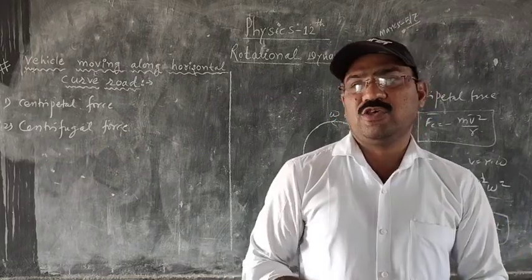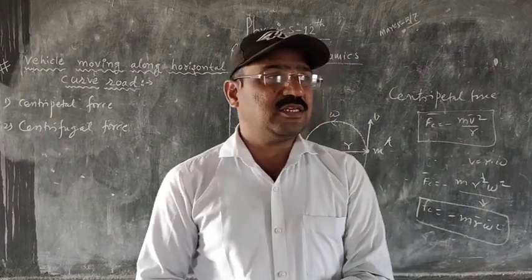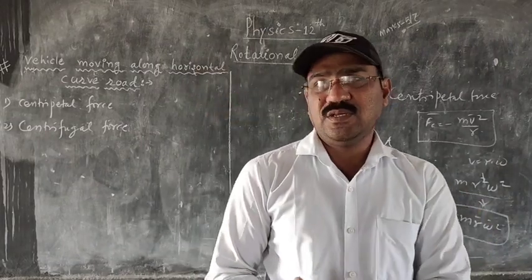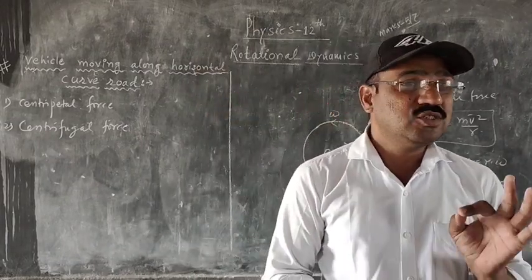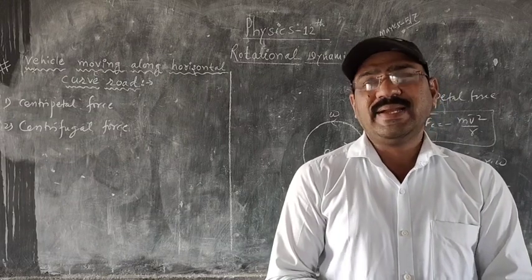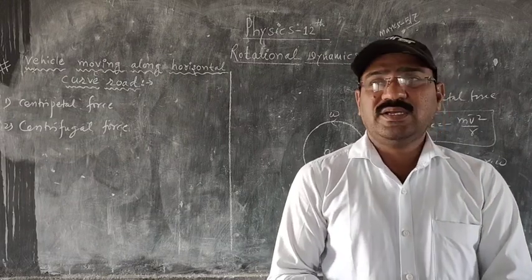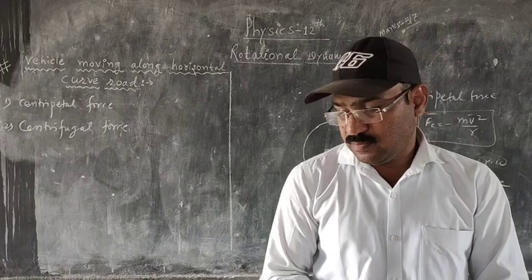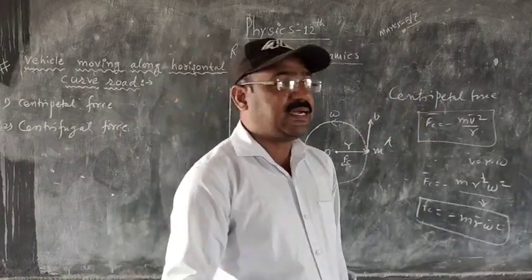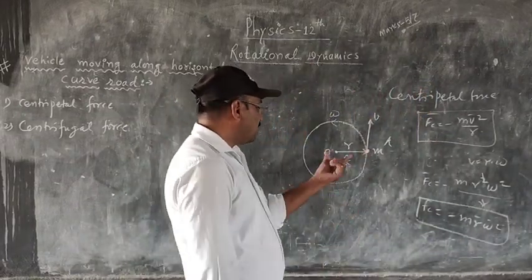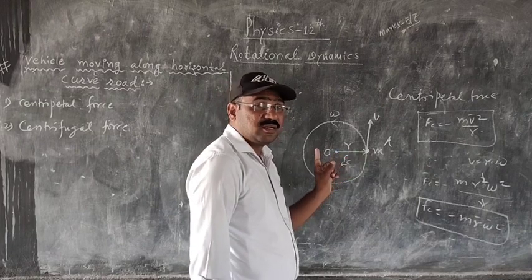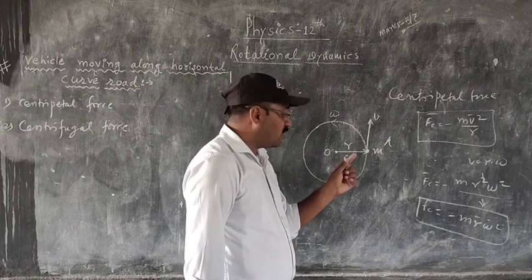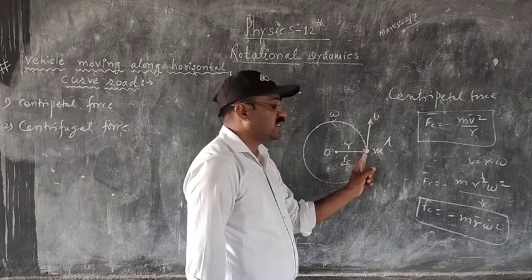Force is acting on you in the outward direction. Therefore, that force is a pseudo force. It is not a real force. The force is acting along the radius, but away from the center of the circle.